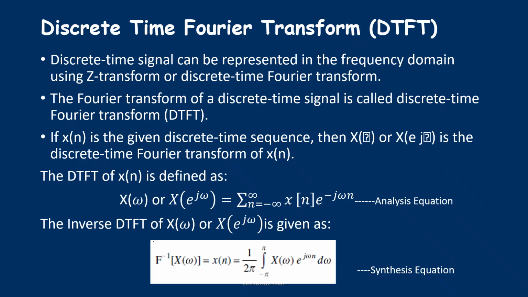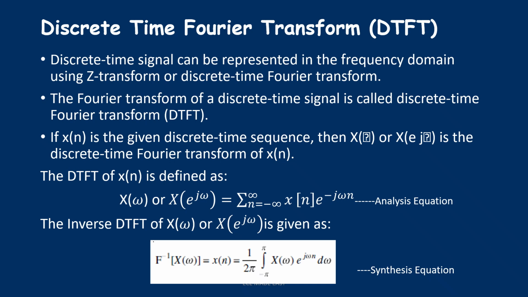We are studying digital signal processing. Today's topic is discrete time Fourier transform. Discrete time Fourier transform is the Fourier transform of the discrete time signal. A discrete time signal can be represented in frequency domain by using Z transform or by using DTFT. So the Fourier transform, we call it a discrete time Fourier transform.